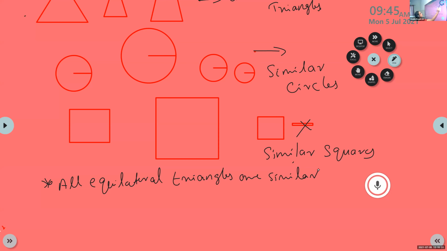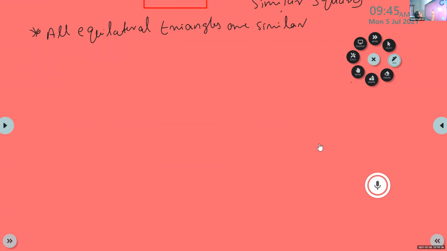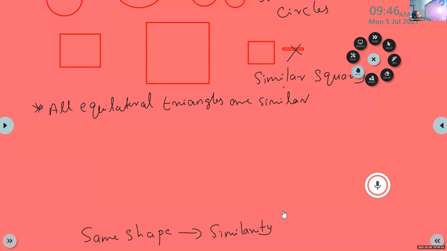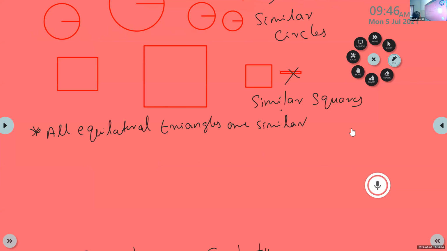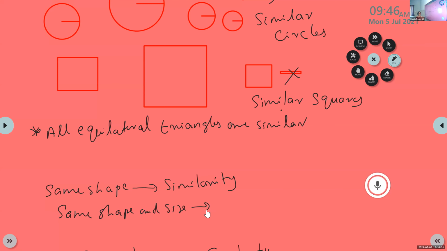Okay, now listen all of you. So we said same shape for similarity, and same shape and size for congruence.